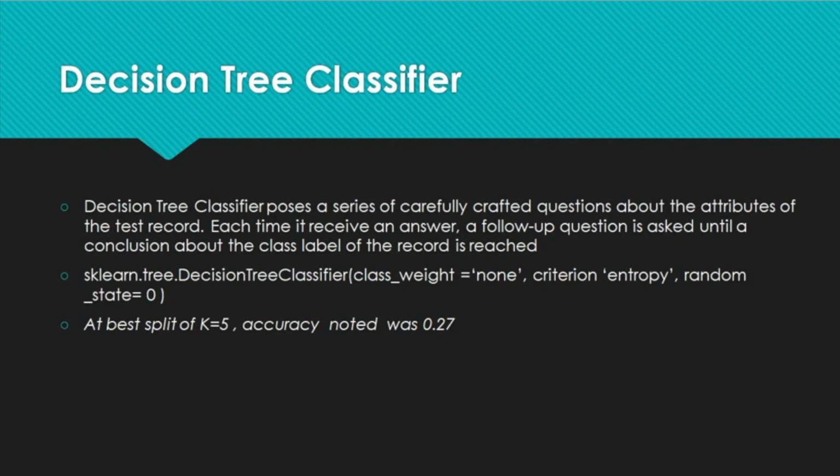We have used the sklearn.tree.DecisionTreeClassifier method and we tweak the parameter class weight, and at a best split of k equals 5 we could get an accuracy of 0.27.